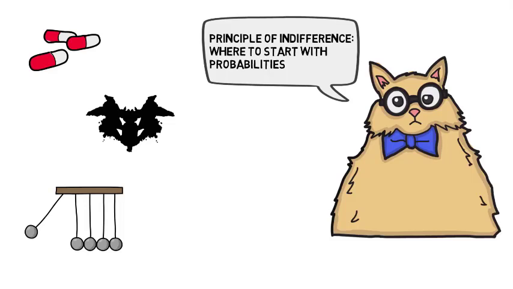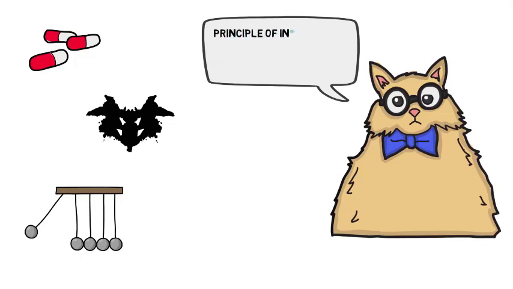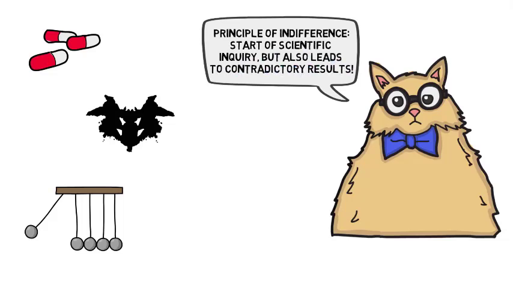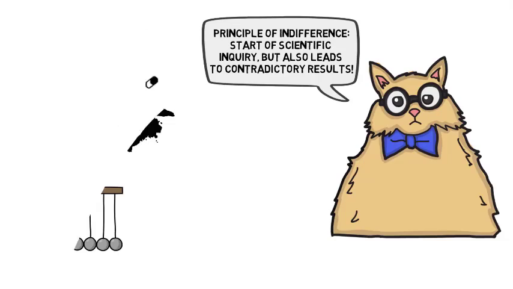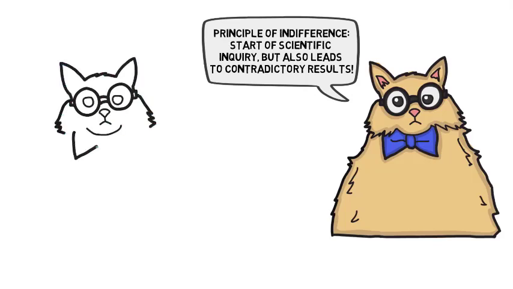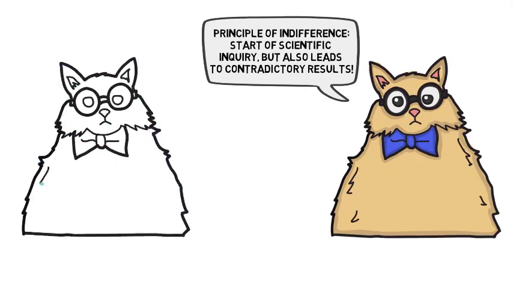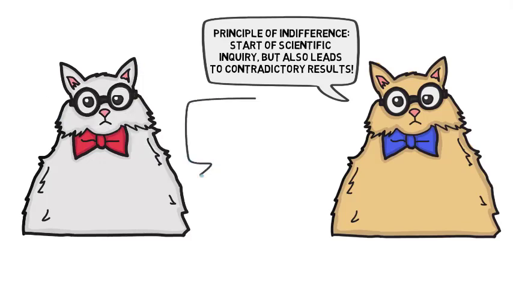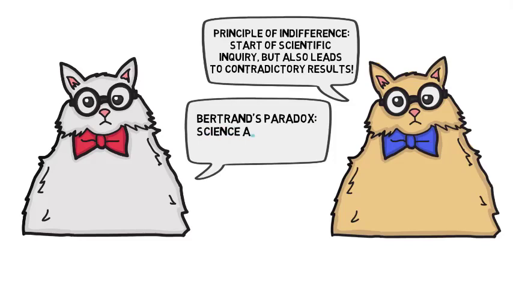So the principle of indifference is supposed to determine the starting point for all scientific inquiry. But we've seen that it leads to contradictory results. In fact, this problem has had a huge impact on the development of modern science. For over a century, statisticians have struggled to find methods that work around it. But they still disagree and argue about how to deal with it. And as a result, they even disagree about what to make of the results of various scientific studies. So Bertrand's paradox goes right to the heart of debates about science and its objectivity.